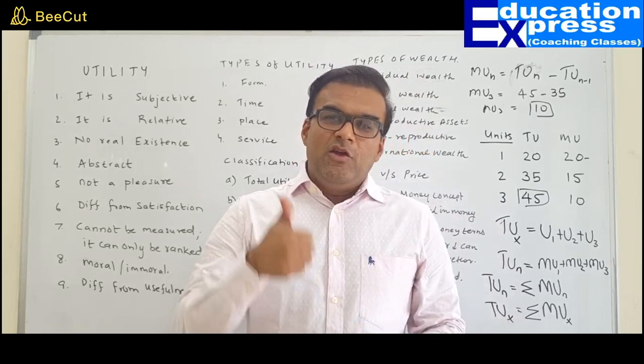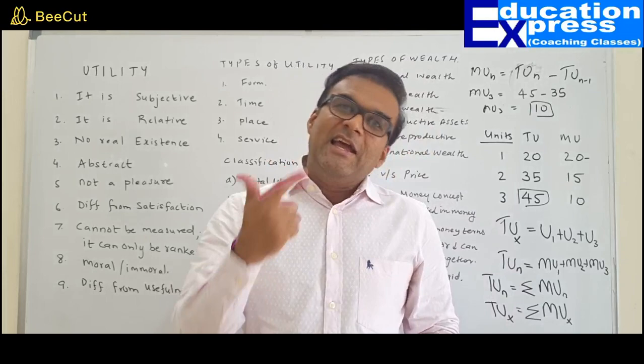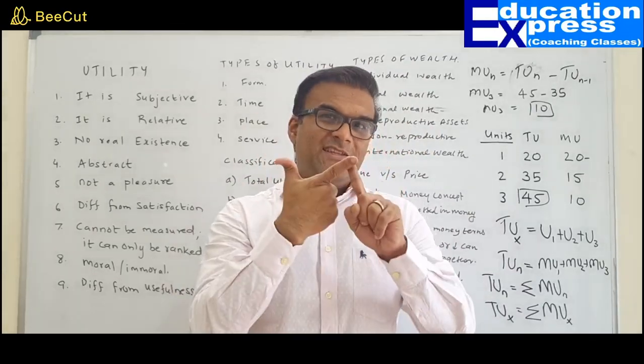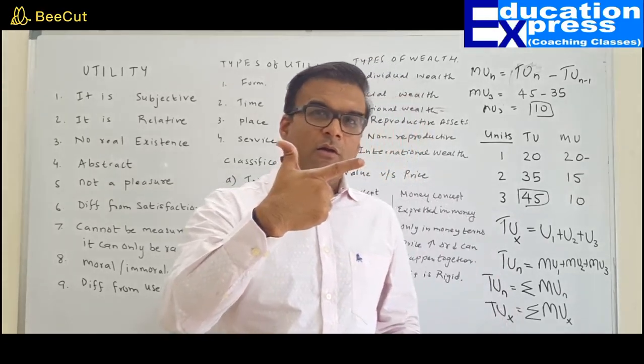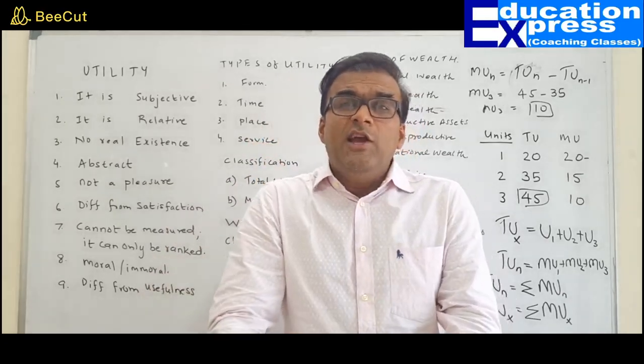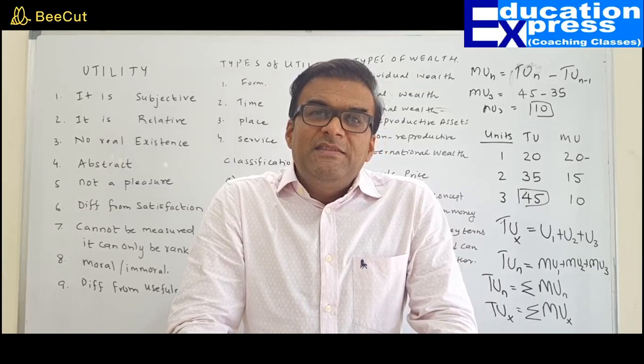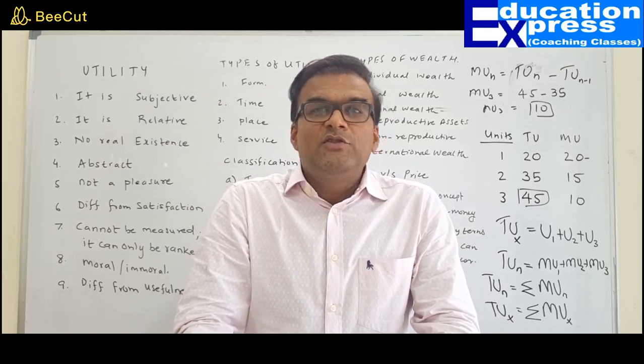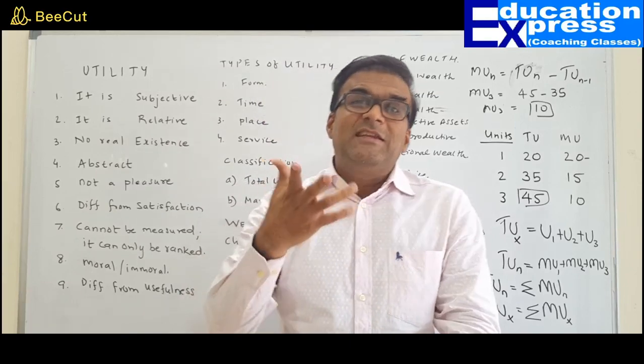Sir, understood. Utility should be there. Scarcity should be there. Both these things were there in goods also. Utility, scarcity. Perfect. Not a problem at all. Point number 3. It should be transferable. That means I should be in a position to transfer from one person to another. It should be easily transferable.